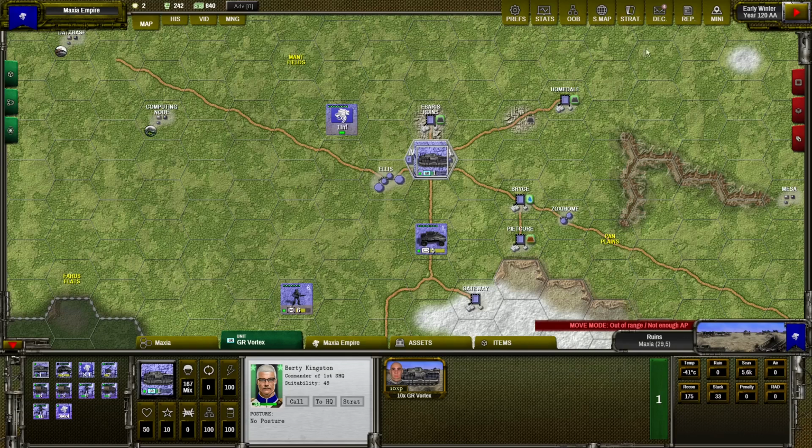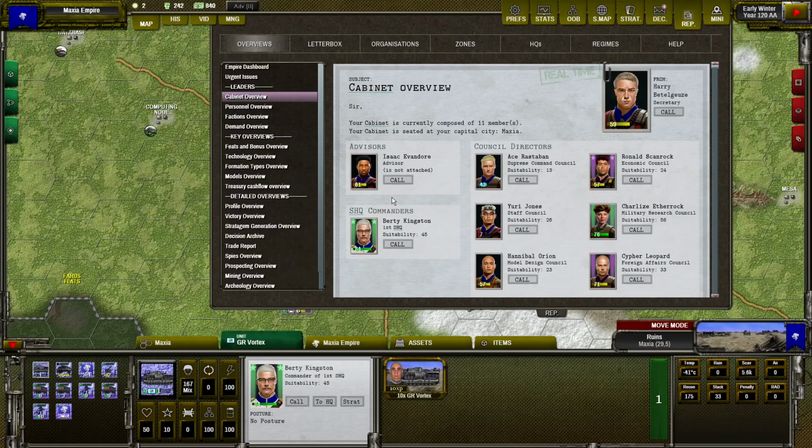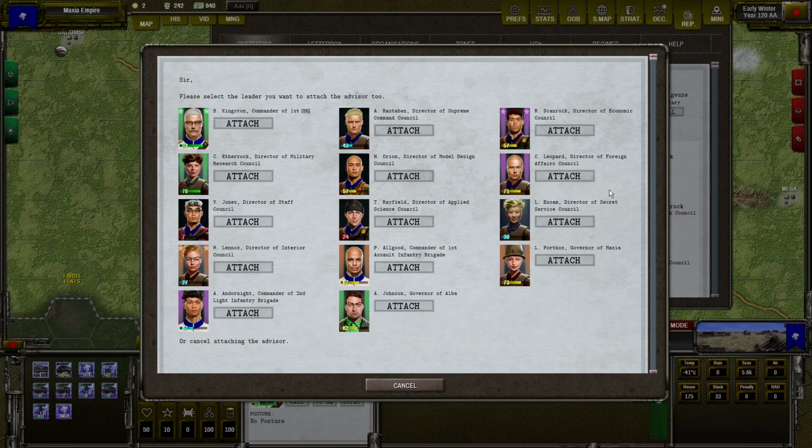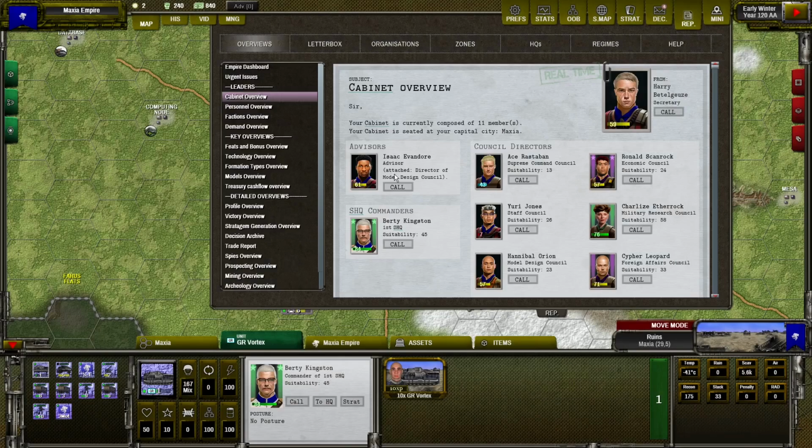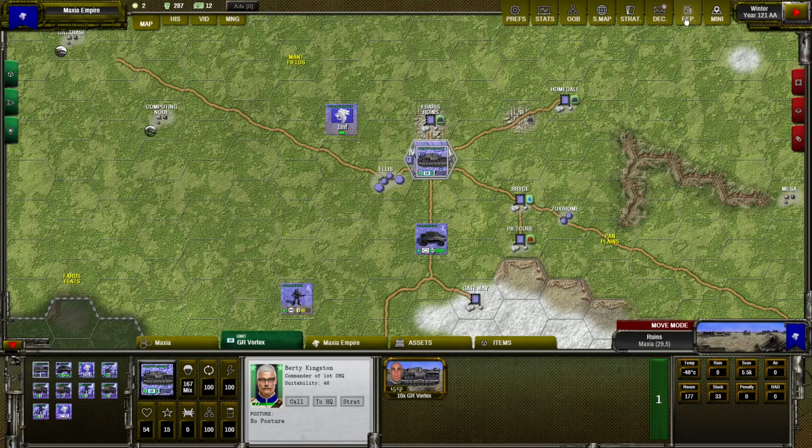Another element that can affect a relation is friction with advisor. Advisor can be really helpful if we assign it to any leader. Let's say we assign Isaac to Hannibal. So we call it attach to Hannibal. Now he is helping our director to fulfill his duties, but let's check what will happen next turn. We are in next turn.